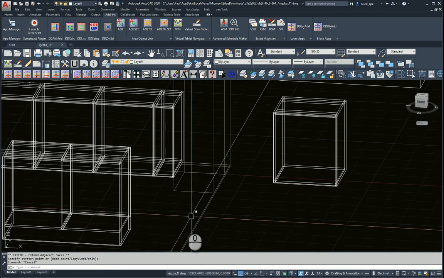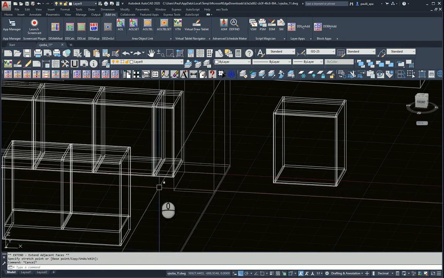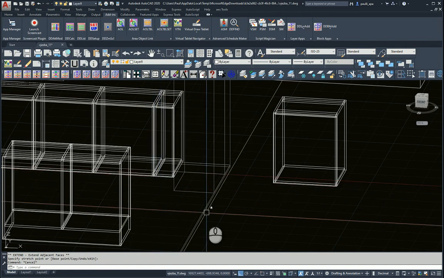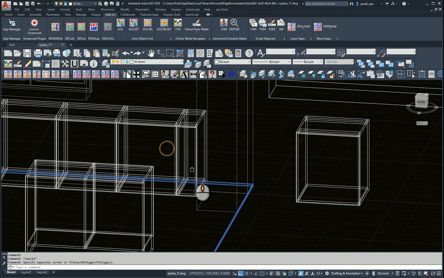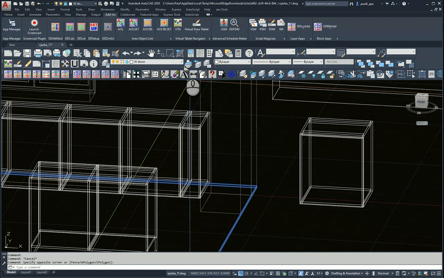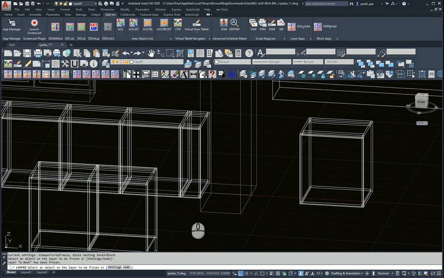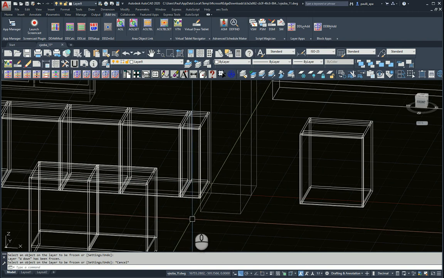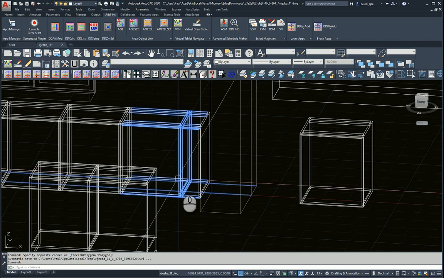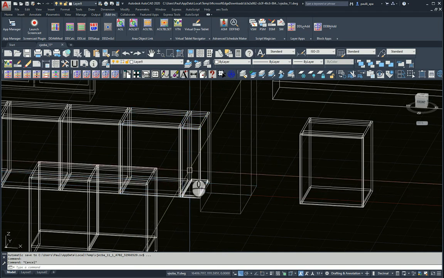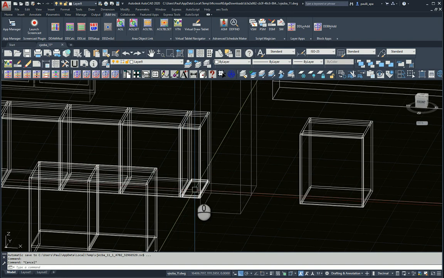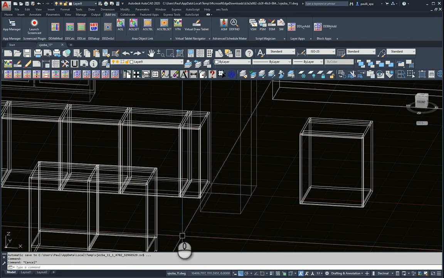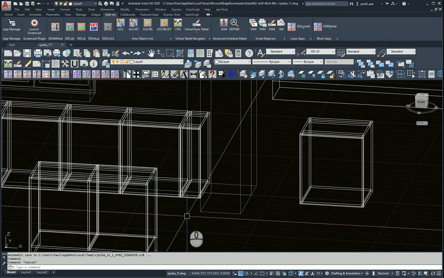And as for your question about not being able to do a control select, notice that the lock is actually because of this object. This object is locked. Well, a way to deal with solids is that you really have to get stuff out of the way. So you could freeze that layer just to get it out of the way, so that now you could do your control select as you desire. But again, you have all these other objects to deal with, and again, you have a mess. So what you did with copying out here is one way, or if there's a way you could isolate just this object, turning off or freezing like what I did here would be the best bet.